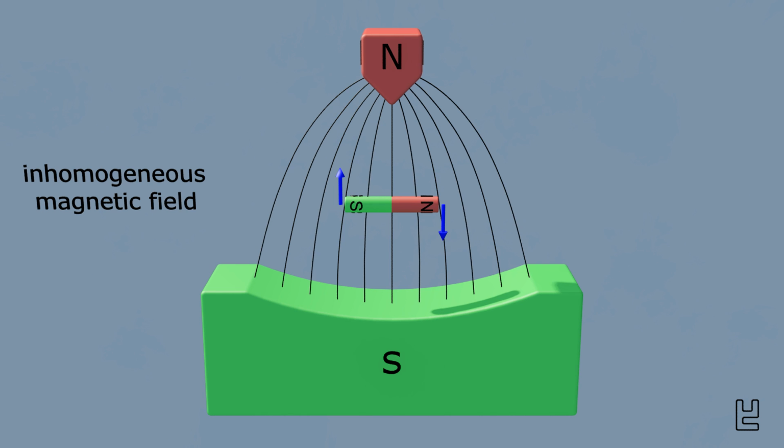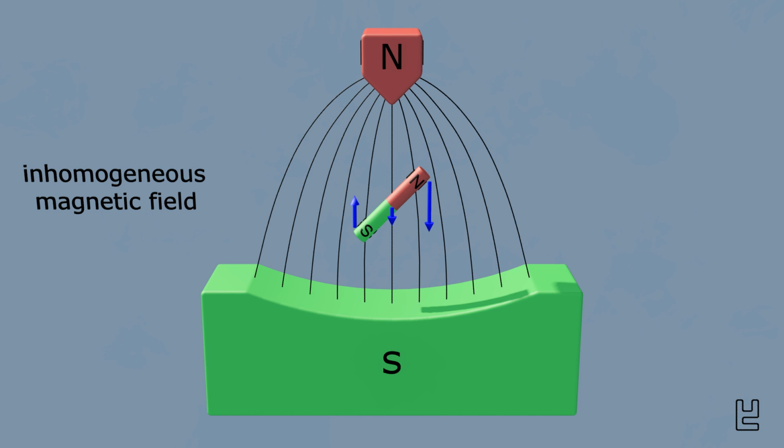What happens if the bar magnet is positioned exactly horizontal in the external magnetic field? In this case, the field lines of the external magnetic field are equally dense at both poles of the bar magnet. Therefore, the forces on the north and on the south pole are equal. This means that the force difference is zero, and the bar magnet as a whole doesn't move at all.